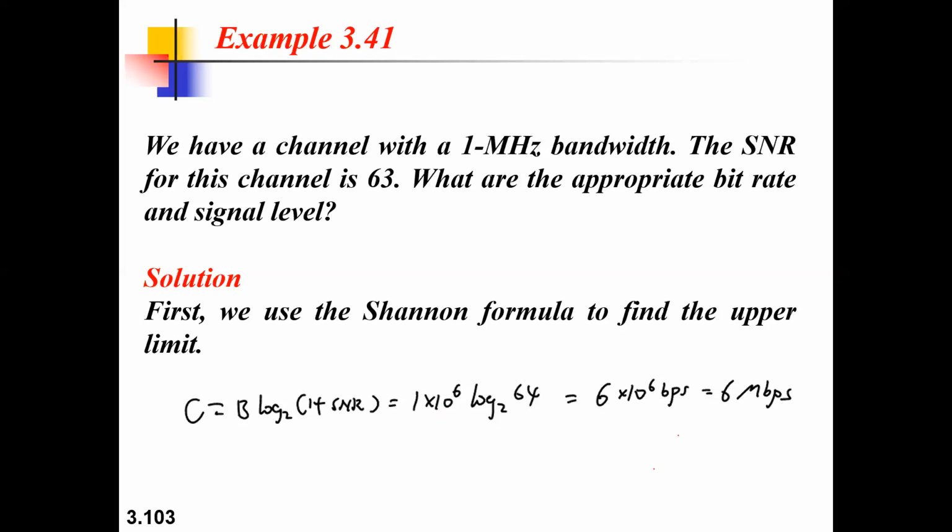So it's a binary logarithmic. Based on that, you can calculate the L value. Substitute this particular capacity now, and you'll get the answer for calculating the signal level.